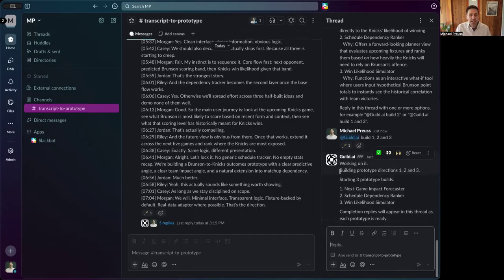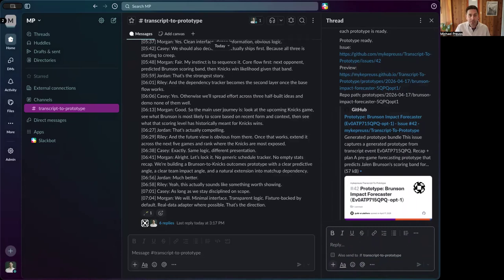So nice and communicative, working on it, starting three prototype builds. These are the three. Completion replies will appear in this thread as each prototype is ready. So working in the interface where you're used to working and communicating, we're not having to go between apps. Guild just integrates super cleanly.